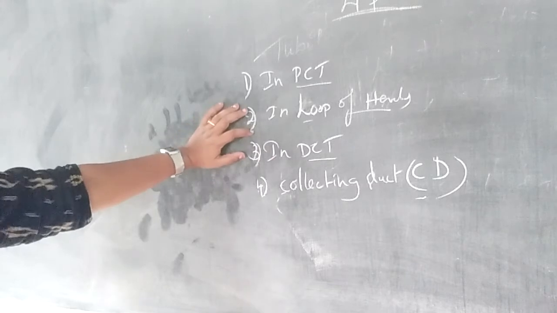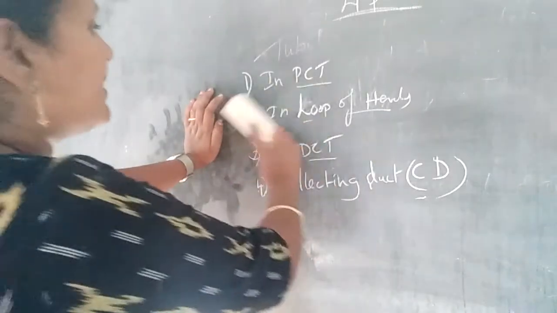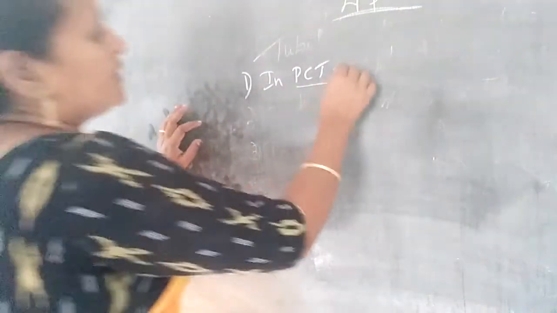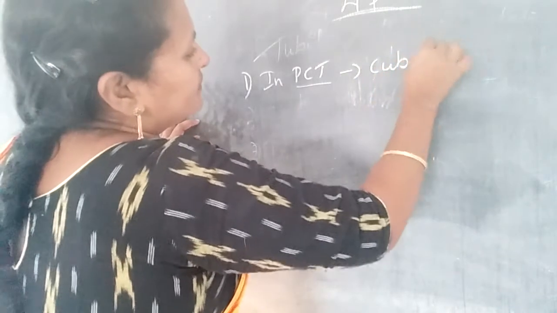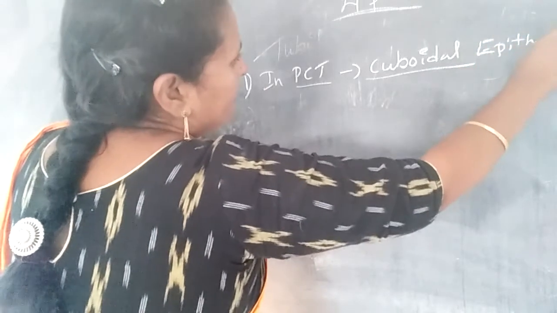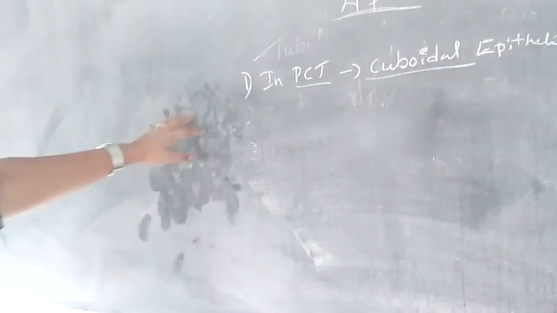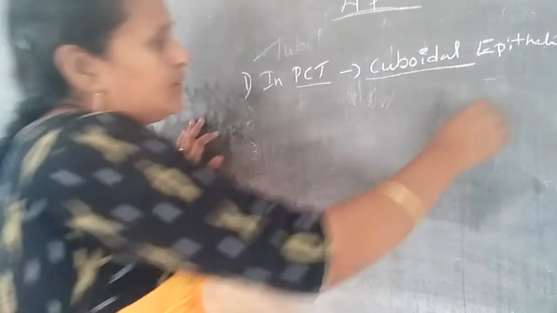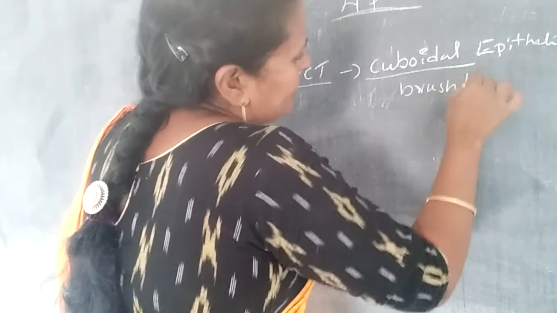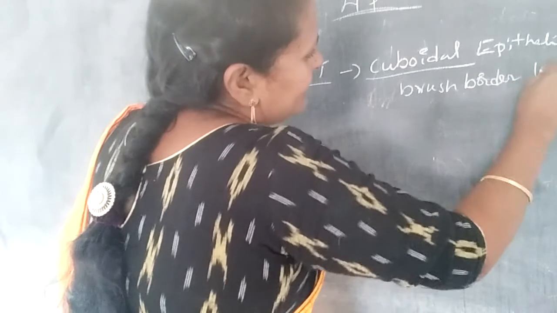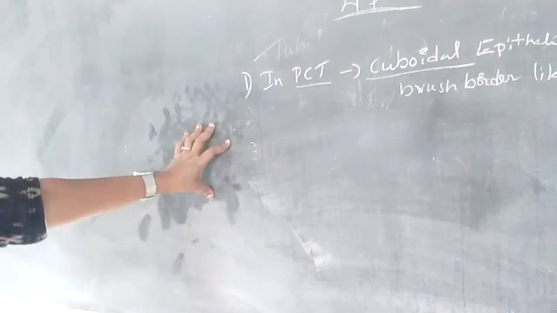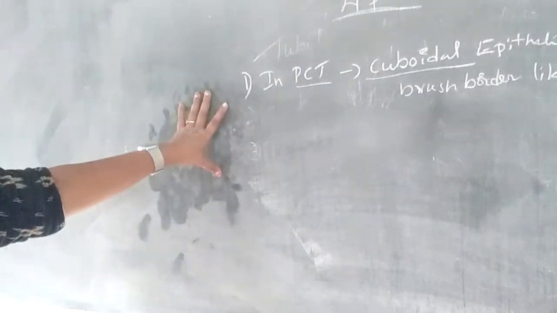Now let us explain the PCT. The PCT is lined by cuboidal epithelium with a brush border surface.